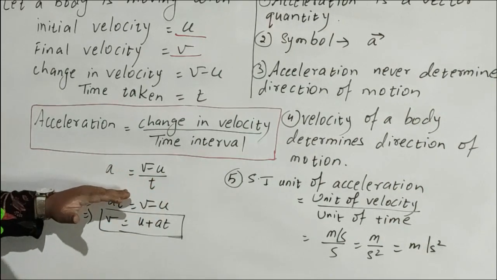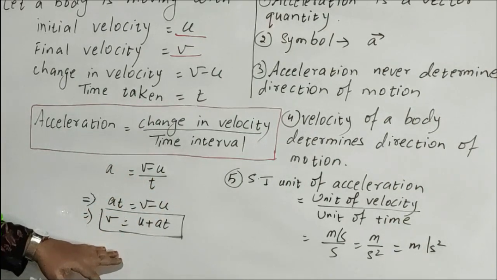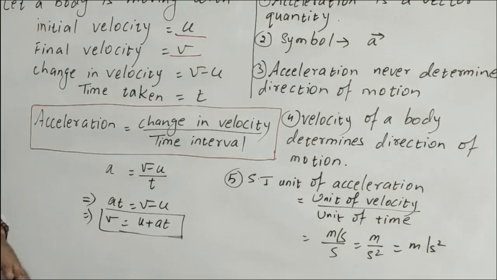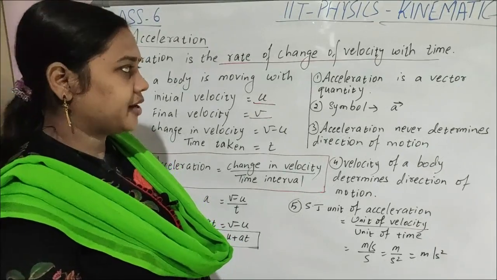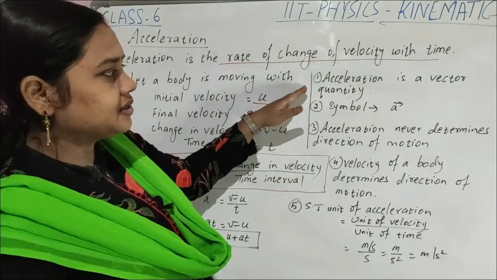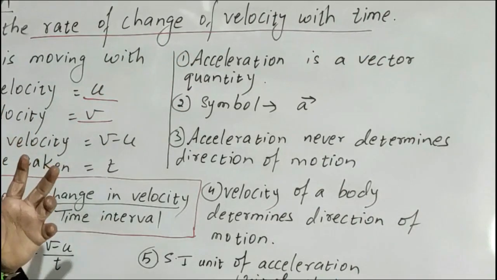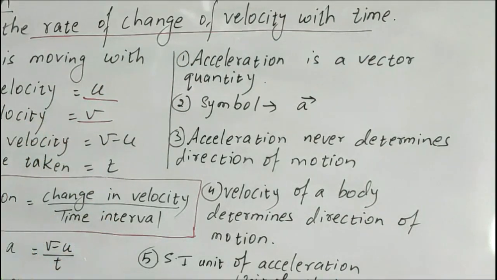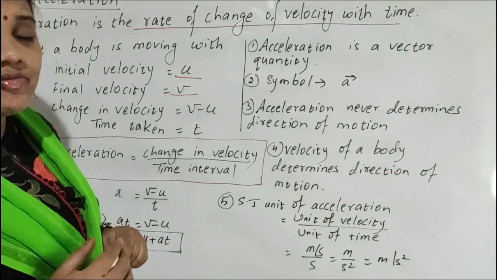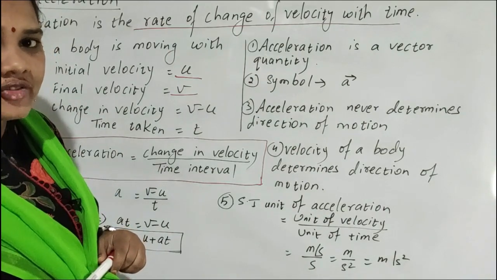From this formula we can derive again final velocity, v is equal to u plus at. Now children, some important points. First point is the nature of acceleration. Acceleration is a vector quantity. So we must know about the direction of the body.